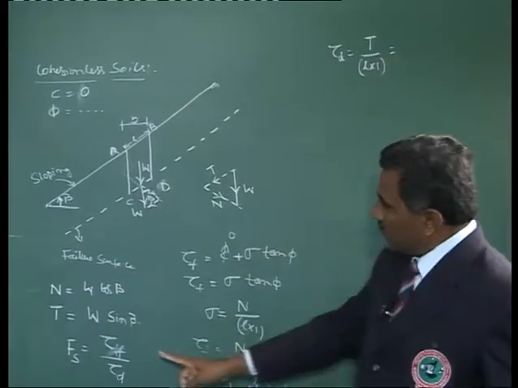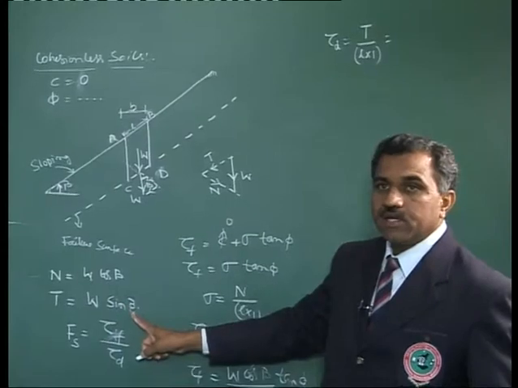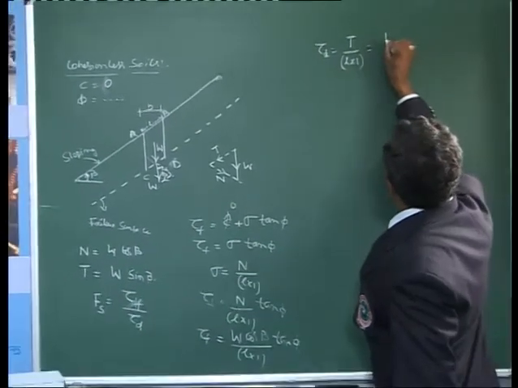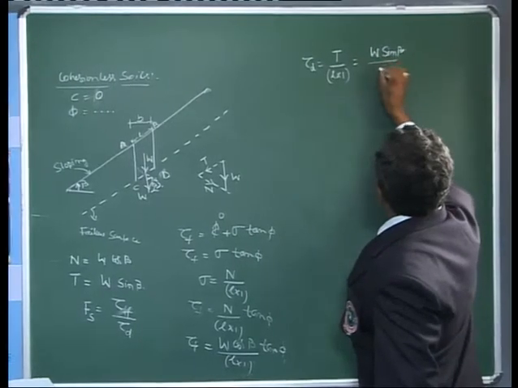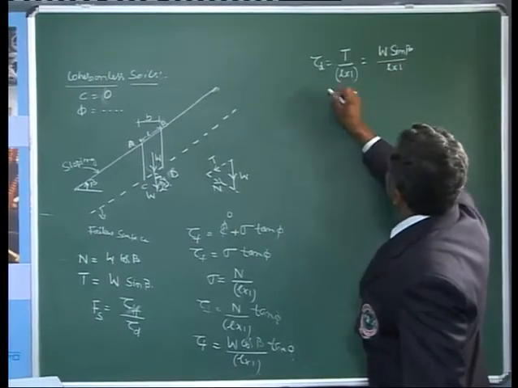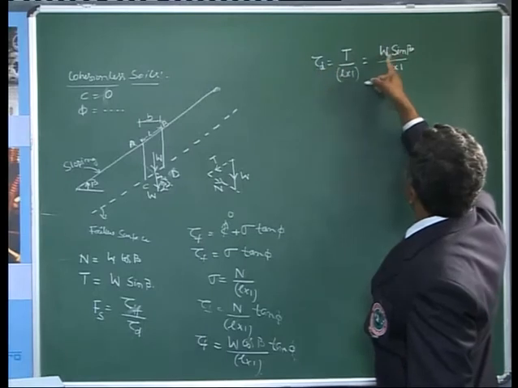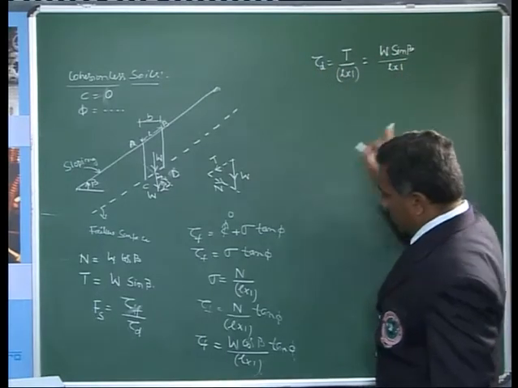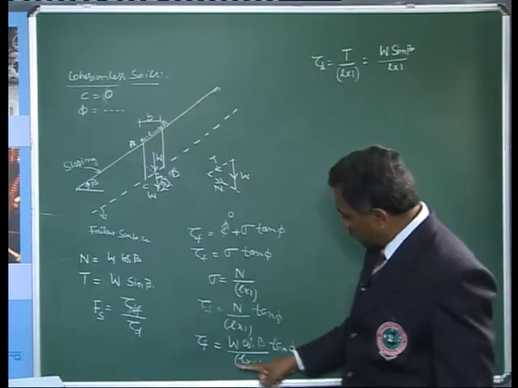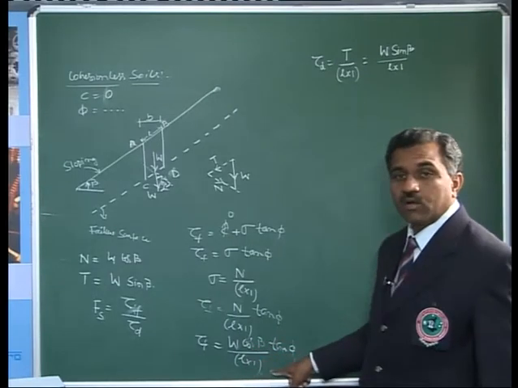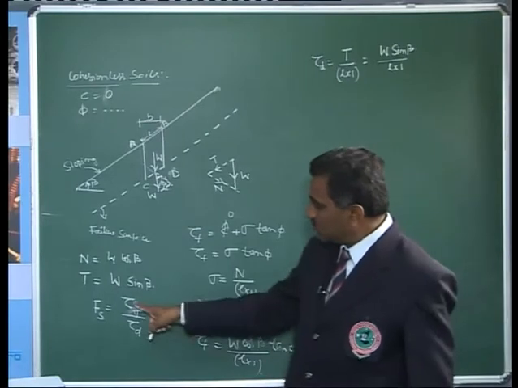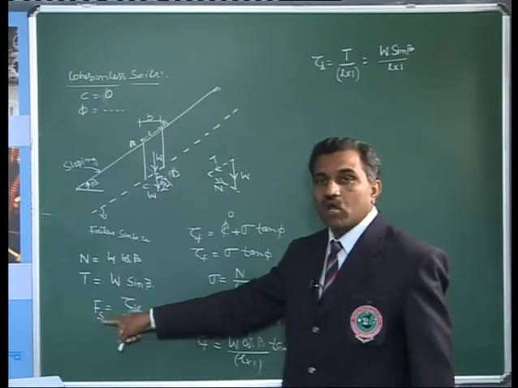My tau D is T divided by L into 1. What is T? We have resolved it as W times sin beta. So substituting that, tau D is W times sin beta divided by L into 1. I also know tau F. Tau F is given by W times cos beta times tan phi divided by L into 1. Both terms are known. This ratio can be worked out.